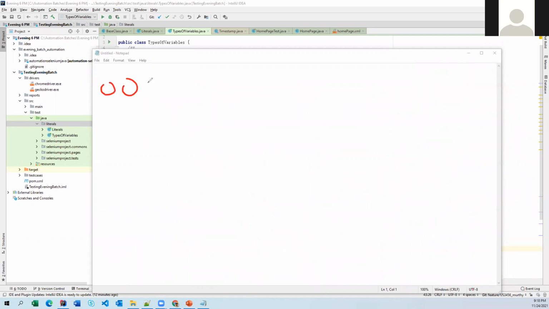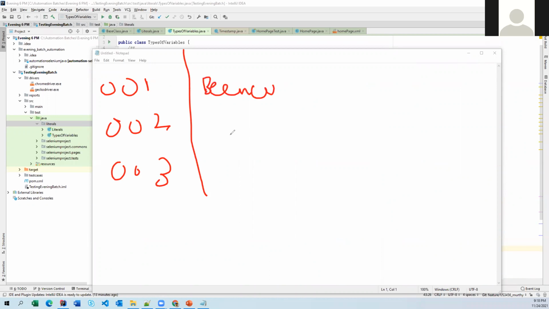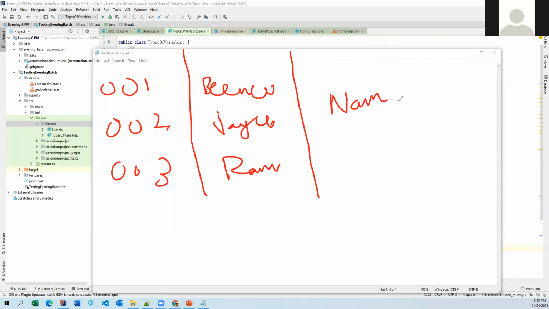Okay, this is apartment number 001, 002, and 003. This is the apartment number and name here. So let's say this is Beena, this is Jaya, and this is Ram, something. Some community is the common name. So if you are talking about an address to be defined here, the address can contain the name. The name will keep changing from apartment to apartment.